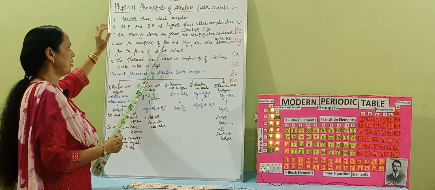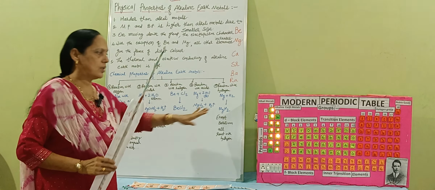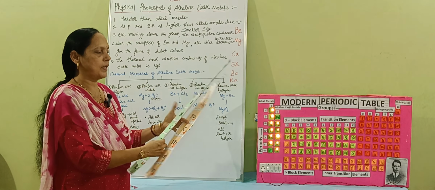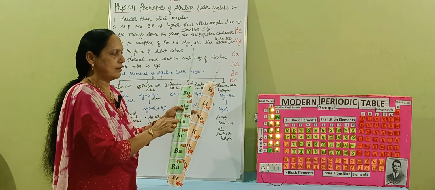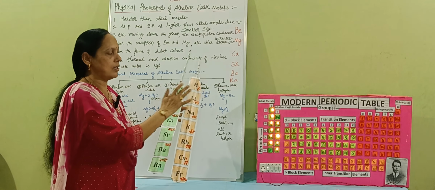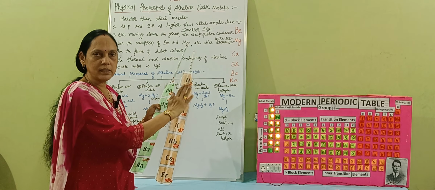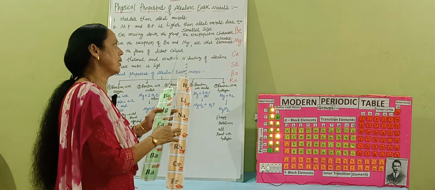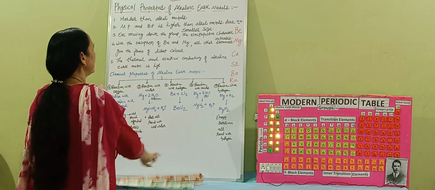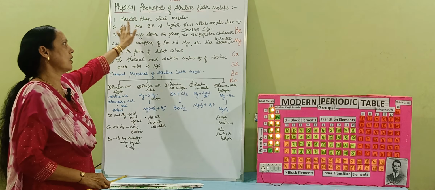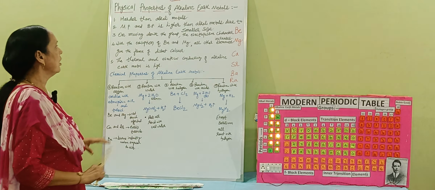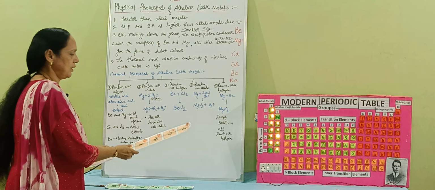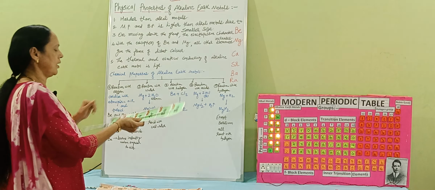So the first important thing is that we have seen the alkali metals. These particular elements, the alkaline earth metals, are harder than the alkali metals. Alkali metals are softer and alkaline earth metals are harder than the alkali metals. So that's why the first property is that these are harder than the alkali metals.